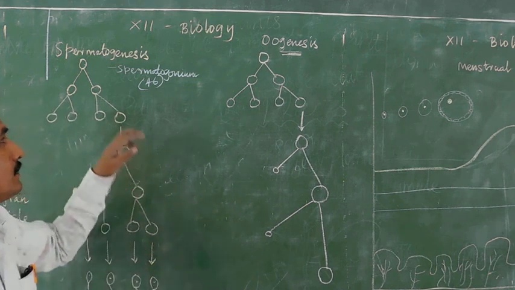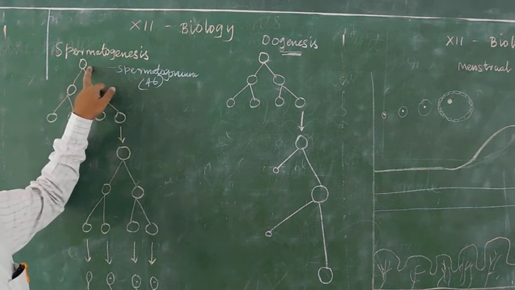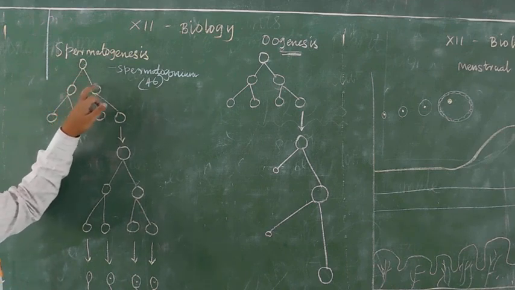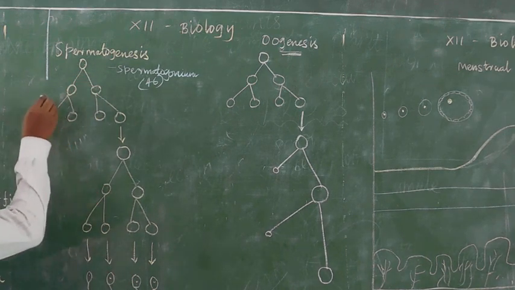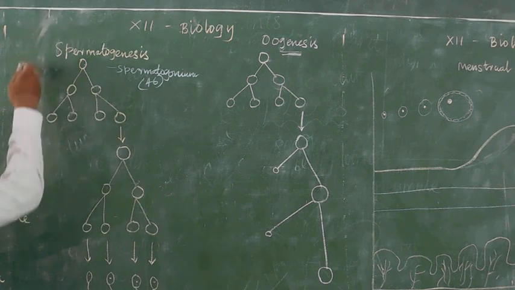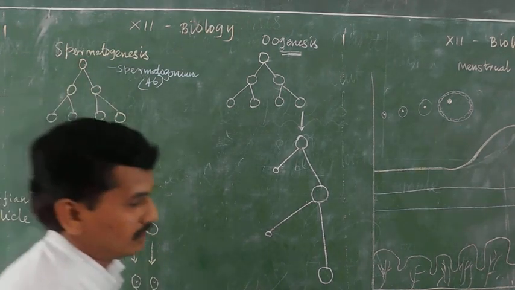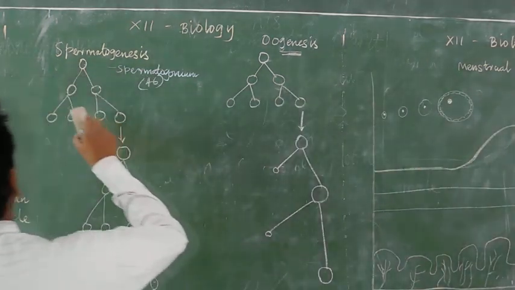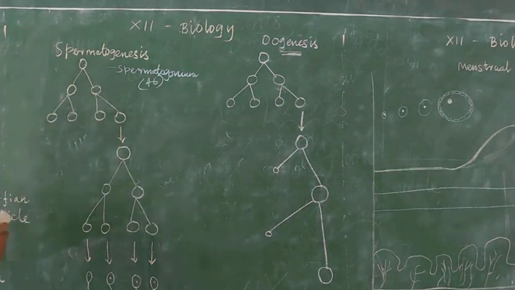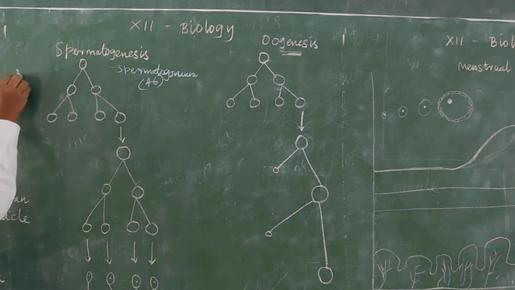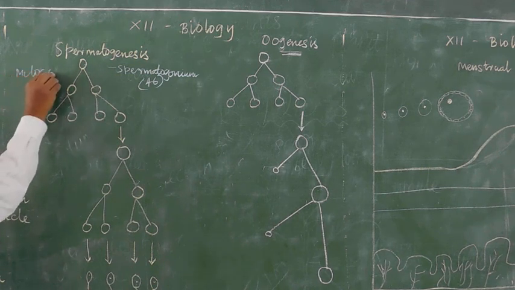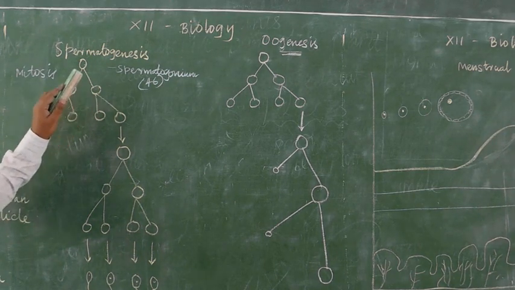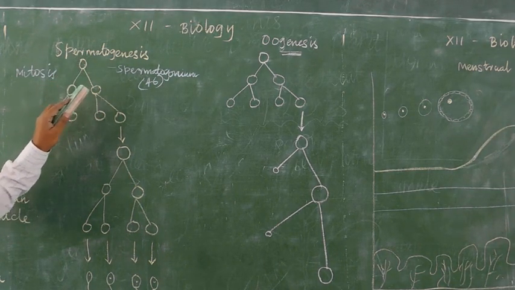Then the first cell is spermatogonium, 46 chromosomes. Listen, after mitosis division, one cell is divided into two cells, and the chromosome number is also equal.